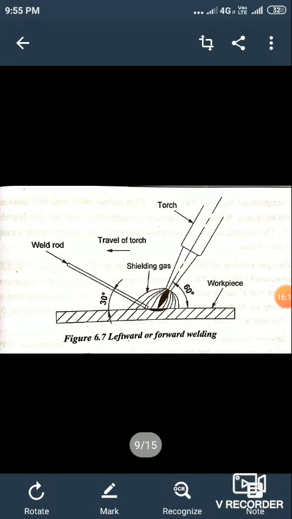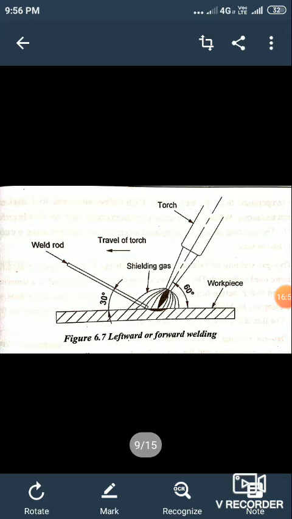This method allows preheating of the plate immediately ahead of the molten pool. The torch is given a very slight sideways movement, and the weld rod should be moved faster without sideways movement. The torch is held at an angle of 60 to 70 degrees and moves from right to left, held by the welder in his right hand.